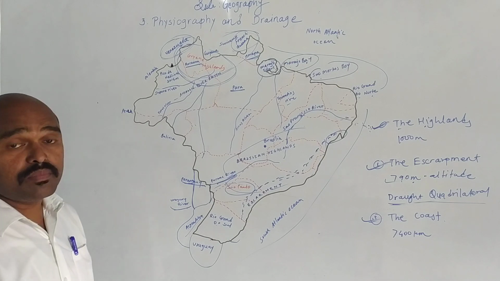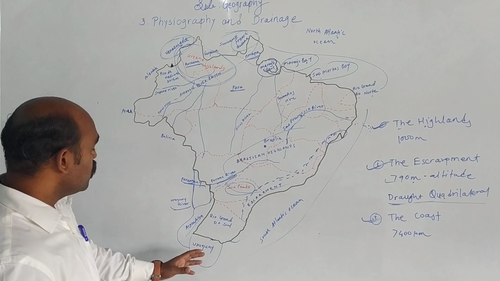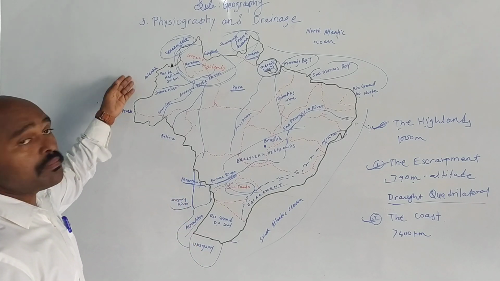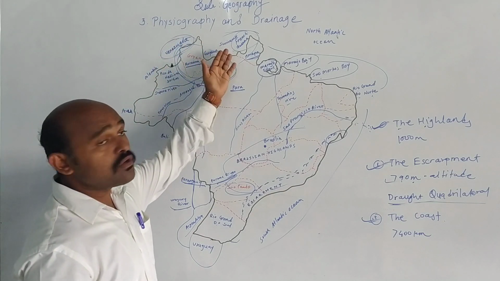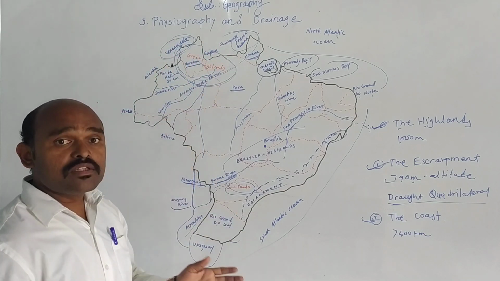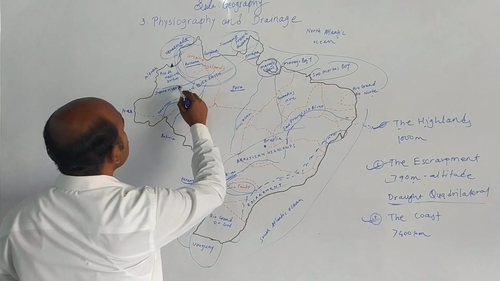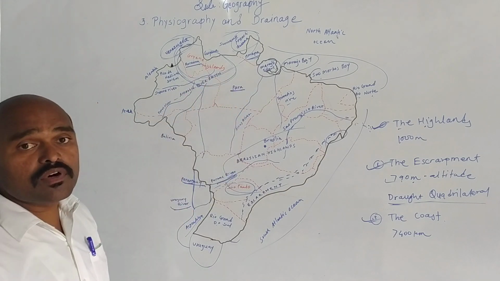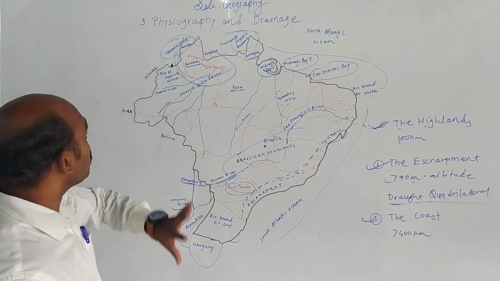As India has some neighboring countries, likewise Brazil also has neighboring countries: Uruguay, Argentina, Bolivia, Peru, Colombia, Venezuela, Guyana, Suriname and French Guiana. Here we have the Amazon basin, which we are going to learn about further, in the plains.